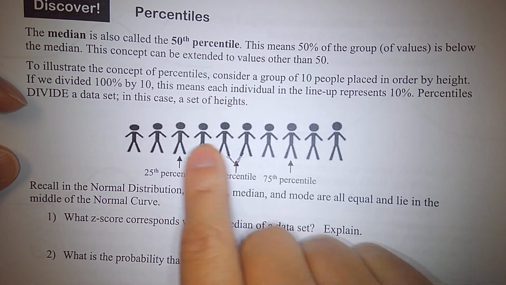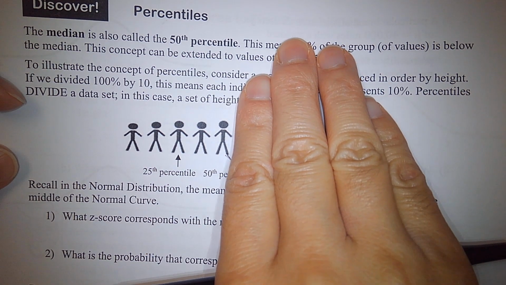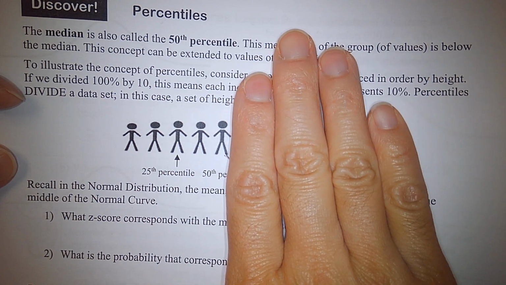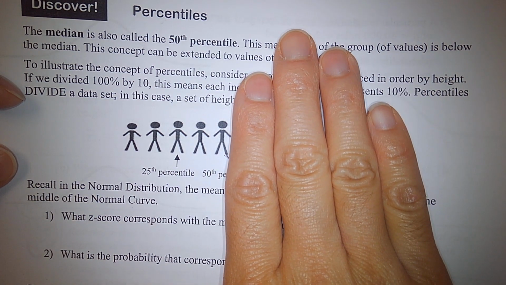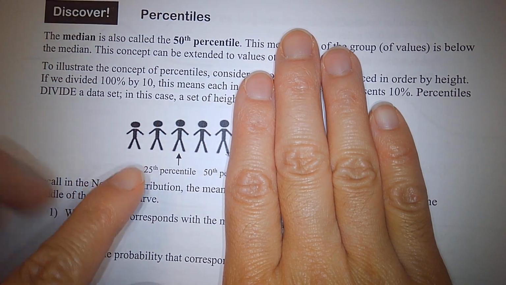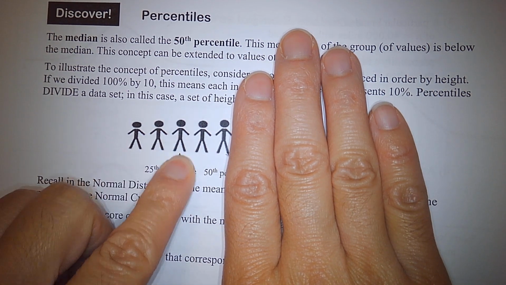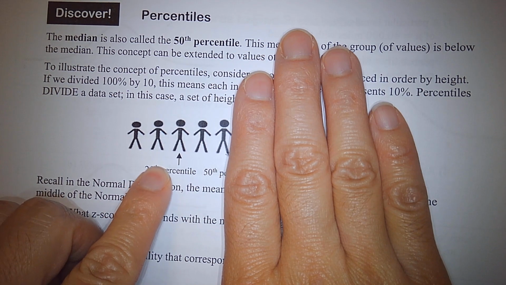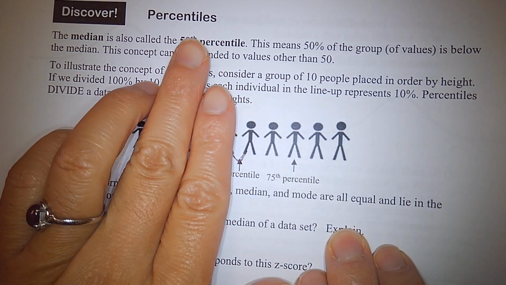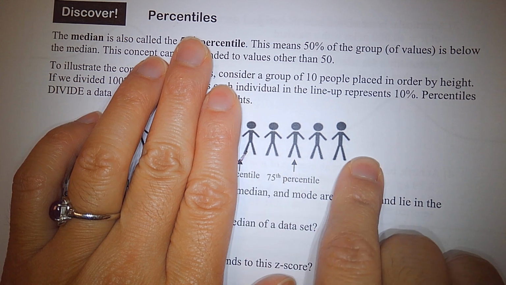We know there are 10 people, so cut the 10 people in half. Each group has 5 people. Now for the first 50% of the data values, do we have an exact middle data value among the 5? Yes, we do: 1, 2, 3, 4, 5. The third one is exactly in the middle. So this third person's height is exactly the 25th percentile of the entire list of data, right? Then for the other 50% of the data values, there are 5 of them. Do we have a median for these 5 people?